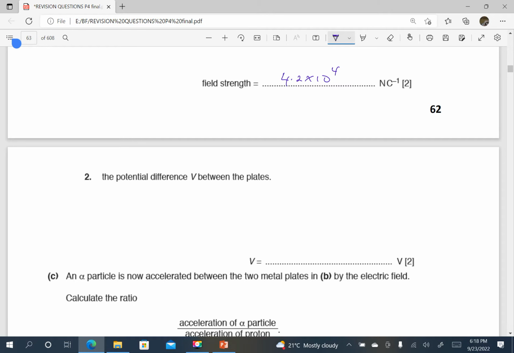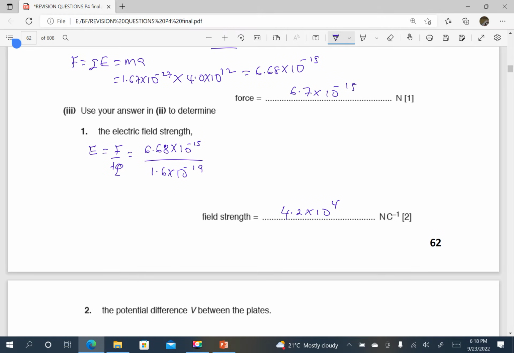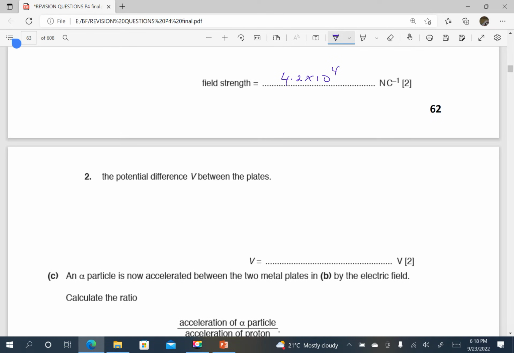Part 2 is saying, you remember we are using the answer that we obtained in part 2, and that was force, which was 6.68 times 10 power negative 15. So to find the potential difference V between the plates, by definition of electric field strength, we saw that E is also V over D, which when we make V the subject, V will be equal to D times E.